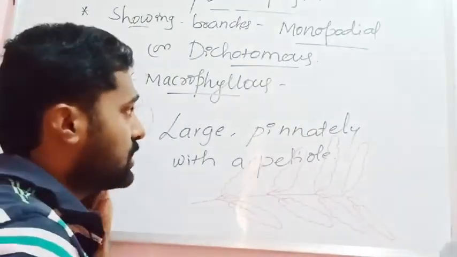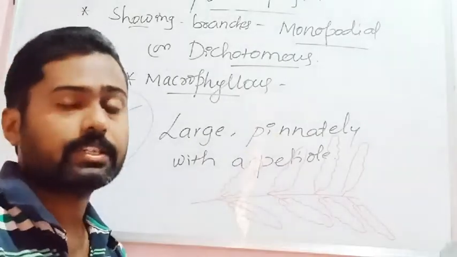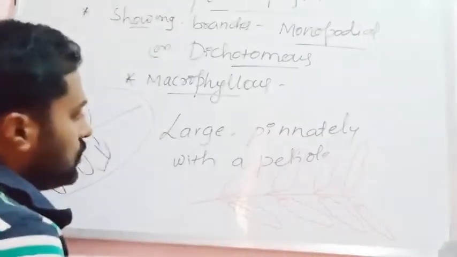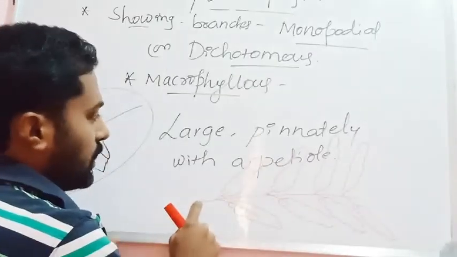Such leaves are said to be pinnately compound leaves. They are said to be compound leaves, and they are with a petiole. Petiole means they have a stalk.